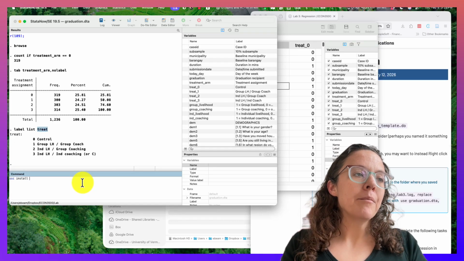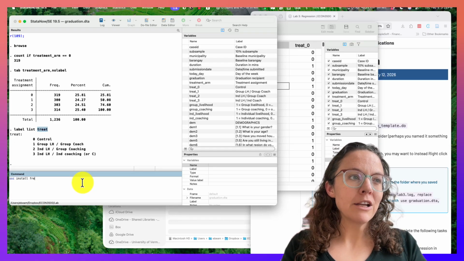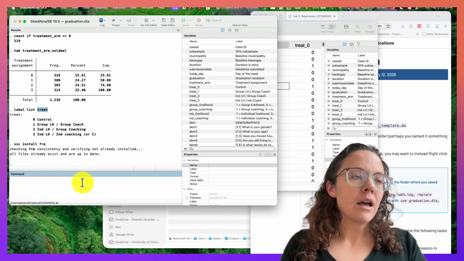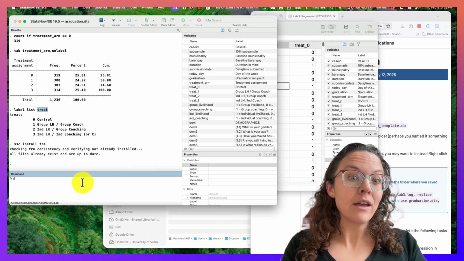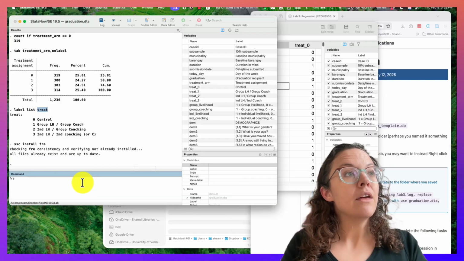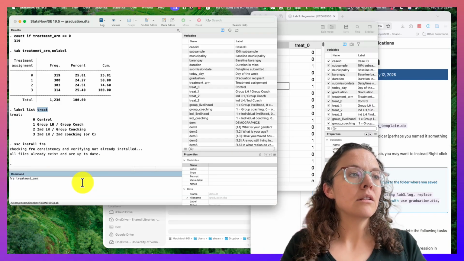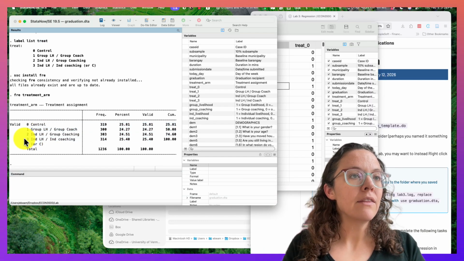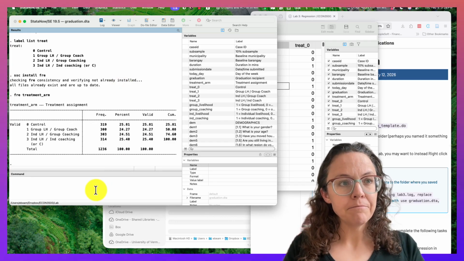And the package is called free, like frequency. And then once you've installed that, it stays there forever, not just your session. So it's not like R, you can keep it forever. Then you can do that and you'll see both the label and the number and the distribution side by side.